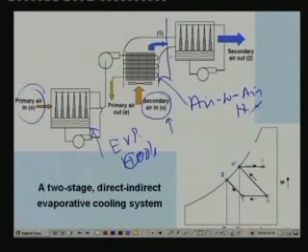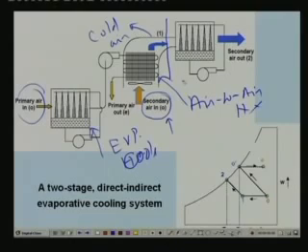Up to this point it is exactly similar to an indirect evaporative cooler. So what you get out of this first stage is cold air whose humidity is the same as the outdoor air humidity. Its temperature reduces but humidity remains constant.